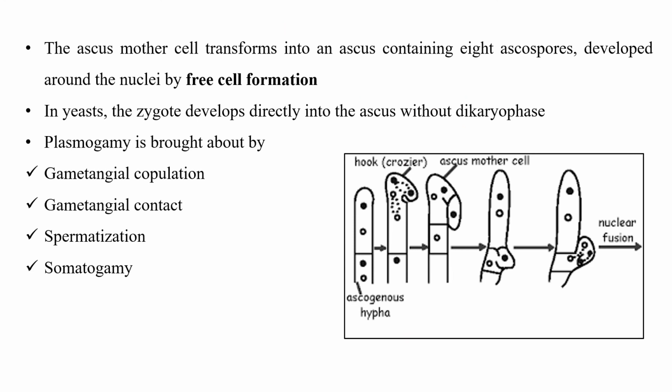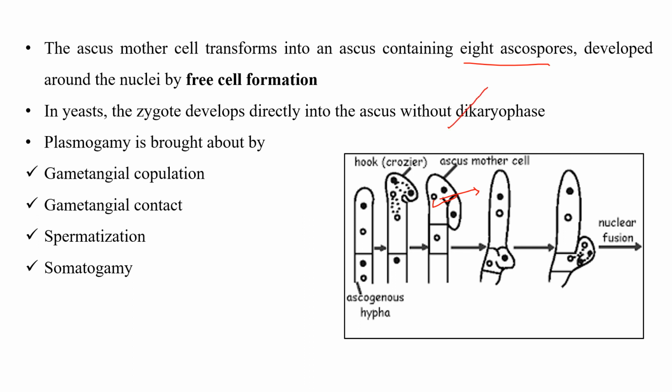Here you can see the ascus mother cell, which has two nuclei, and later they undergo karyogamy and meiosis, giving four haploid nuclei, and these again undergo mitosis, giving rise to eight haploid nuclei. The ascus mother cell transforms into an ascus containing eight ascospores developed around the nuclei by free cell formation. In the case of yeast, the zygote develops directly into the ascus without the dikaryophase.